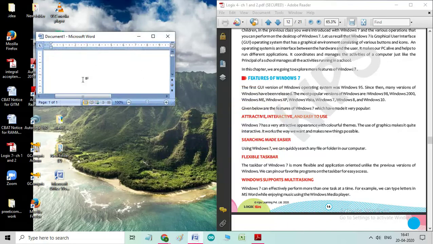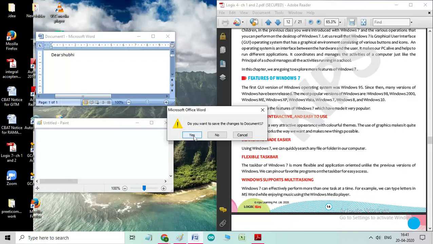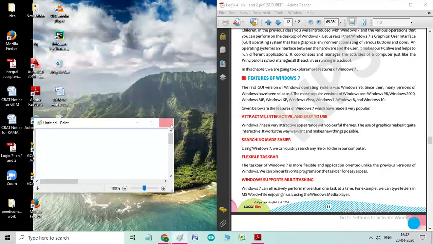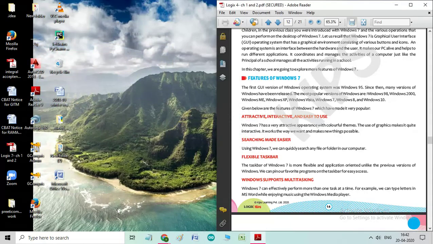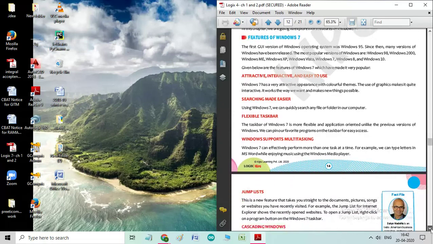I can type here, dear Shubhi. This way I can read from here, and even type from here. If I want to draw some picture, I can open Paint and draw the picture. Even if you want to take a printout, you can take the printout at the same time. So this way it is called multitasking.